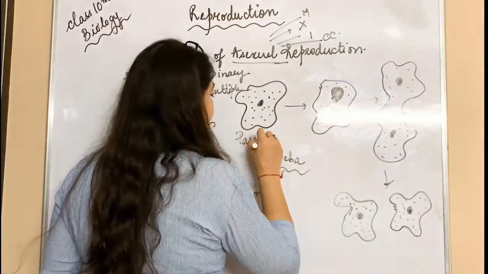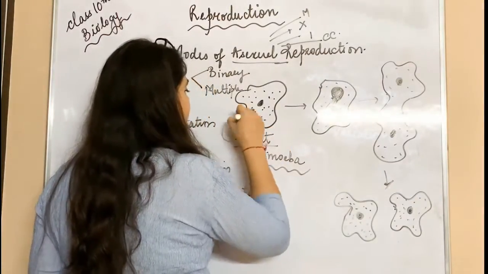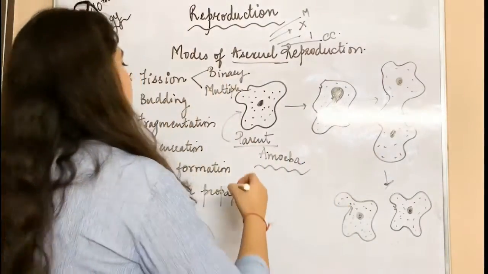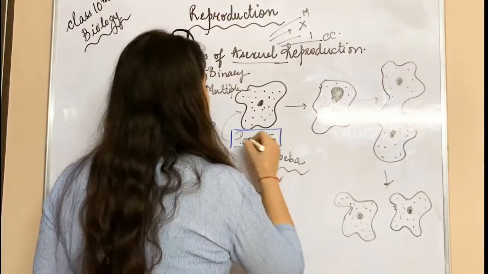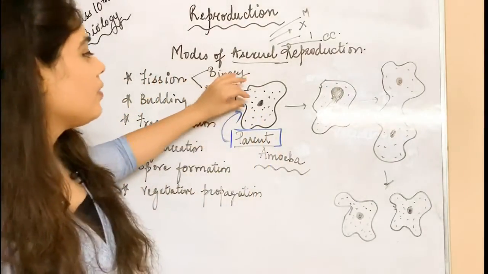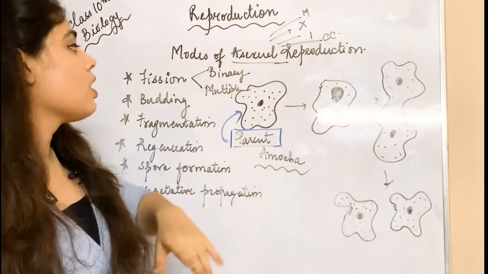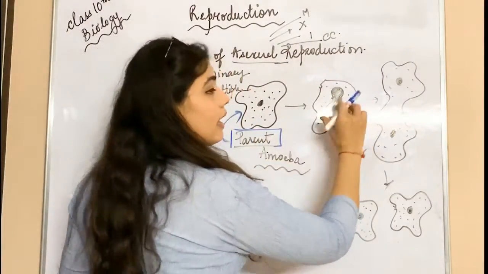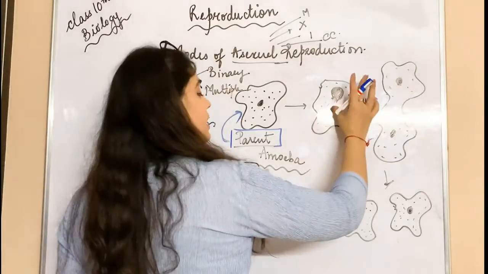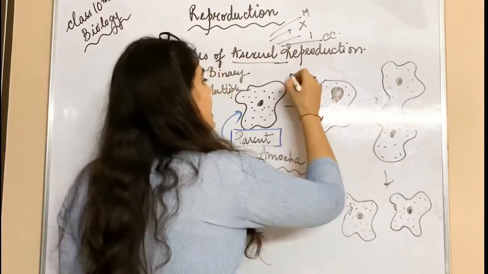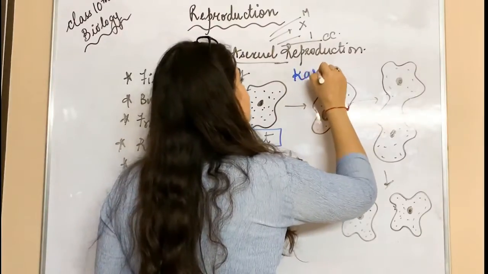When the parent amoeba starts reproducing, first the nucleus starts elongating. Have you all observed this? The nucleus has started elongating.